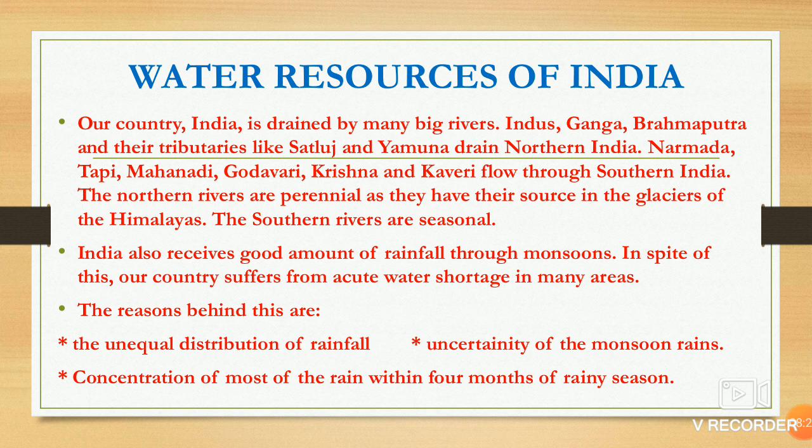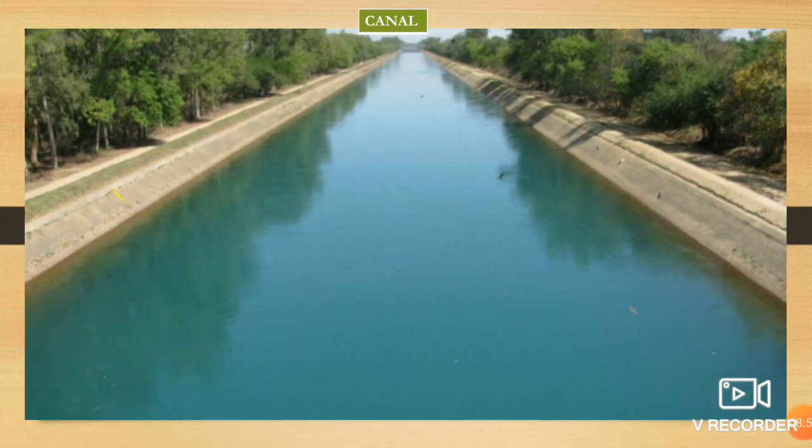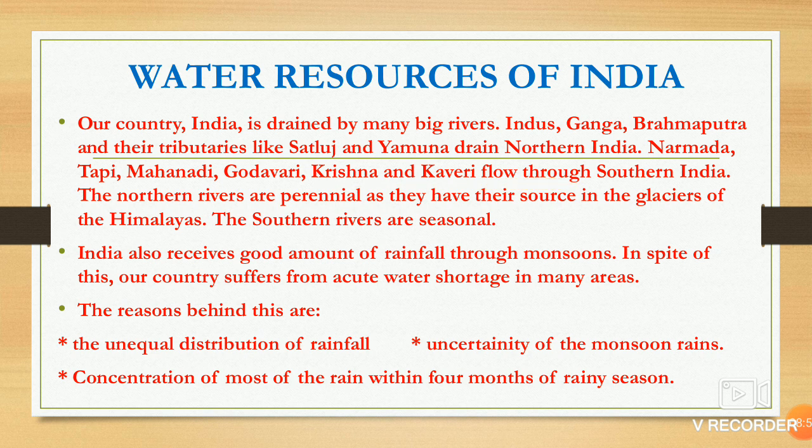Our country India is drained by many big rivers. There are three big river systems: Indus, Ganga, Brahmaputra. Their tributaries, Satluj and Yamuna, drain northern India. These are the Himalayan rivers. Now if I talk about the southern rivers, they are Narmada, Tapi, Mahanadi, Godavari, Krishna, Kaveri. They flow through the southern part of India.